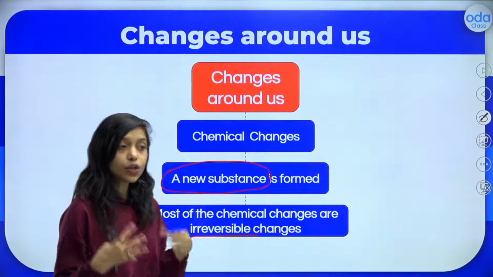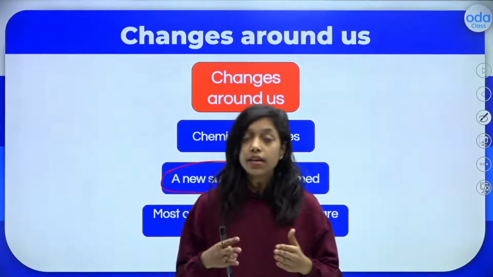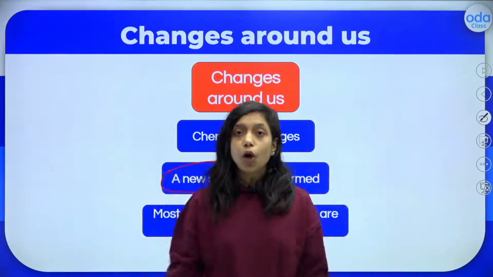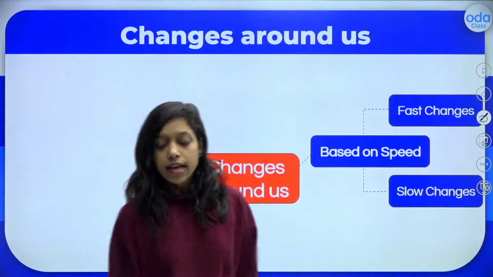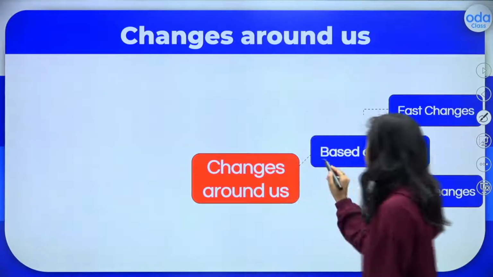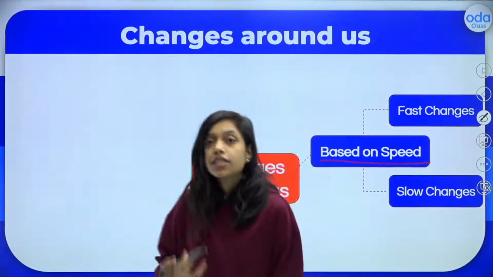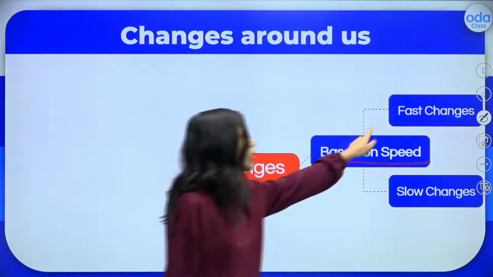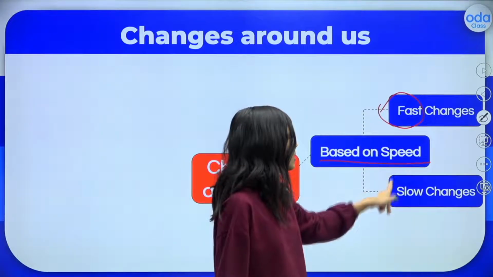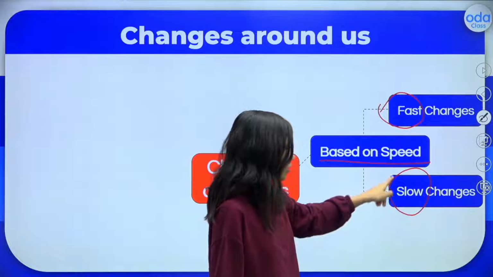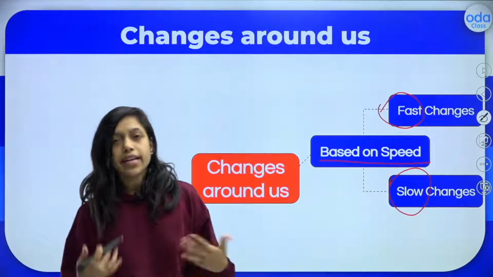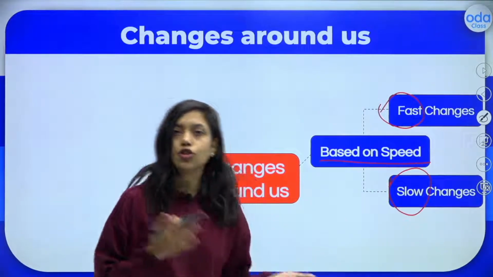So now, as I told you, changes can be divided based on different properties, different characteristics. Let us see. First one, based on speed, in which speed the change is happening. So the first one is fast change. Second one, slow change, right? Can you give any examples of fast change or slow change?